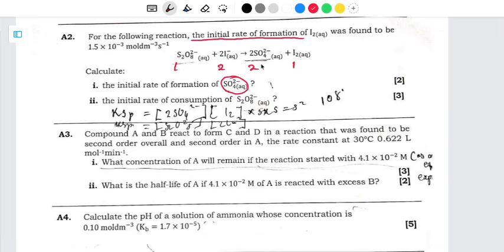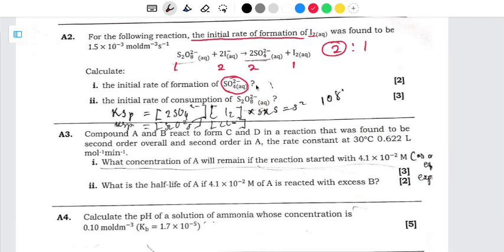So we need to compare it with this one by using the ratios. So we have 2 to 1. In terms of the initial rate of formation of iodine, we had 1.5 multiplied by 10 to the power negative 3. So since it is 2 to 1, the rate of formation of sulfate ion is twice that of iodine. Let's hope that one is clear.